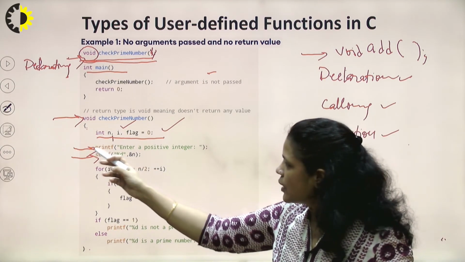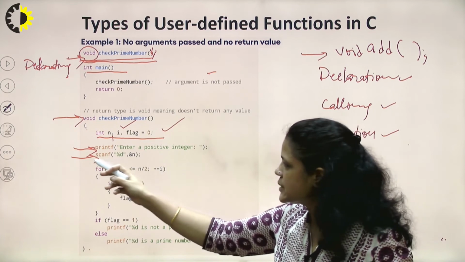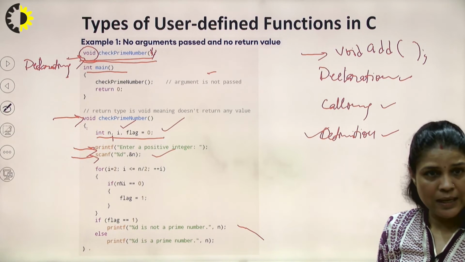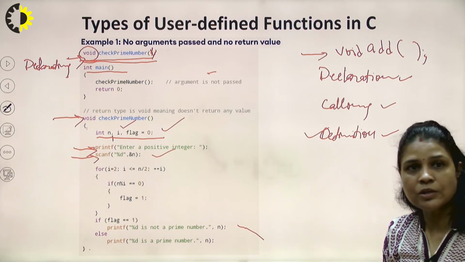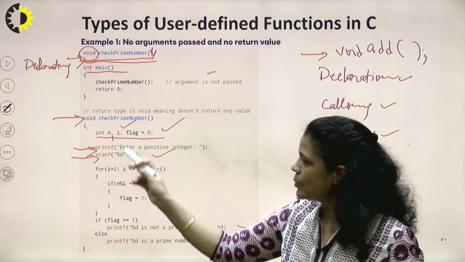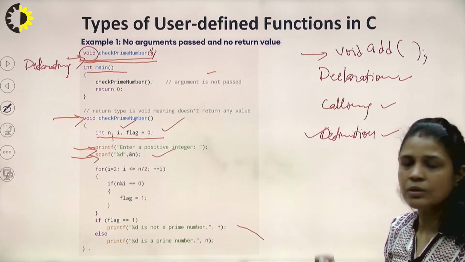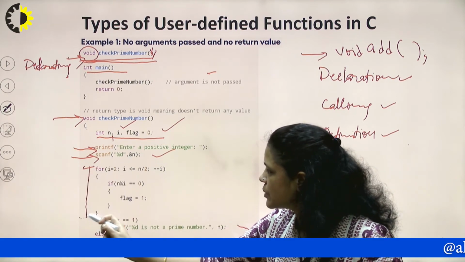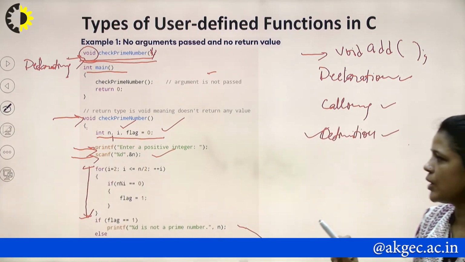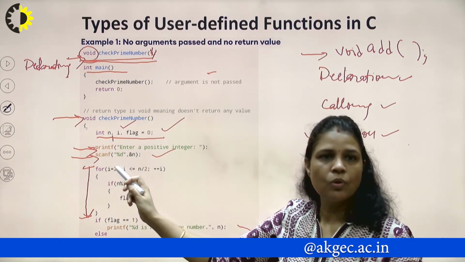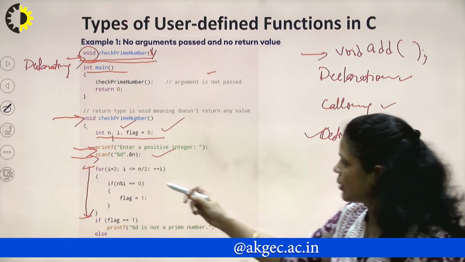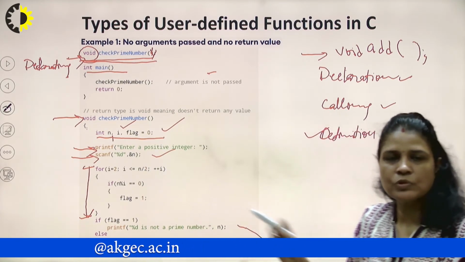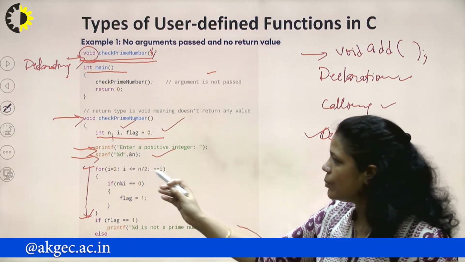So here we are writing this printf, enter a positive integer, and then scanf. Now my function has n, a variable entered by the user, and this number will now be checked for prime or not. So here is the logic to check that. To check the prime number, we'll start my loop from 2, as you know the logic of the prime number, and it will go up to less than or equal to n by 2. So you check all the prime factors till n by 2.